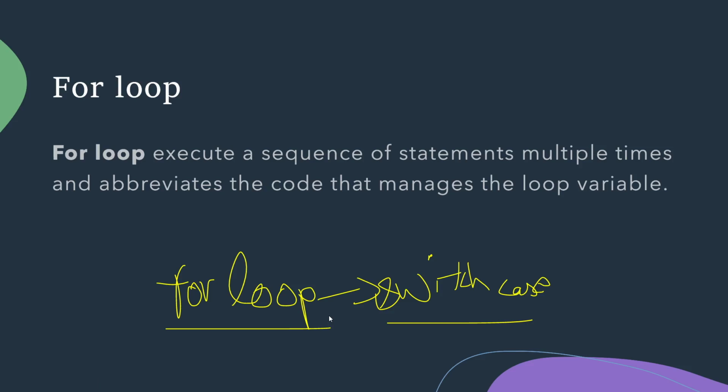So the main difference is this only. It is very much similar to the switch case. If you are working with a switch case and you want to execute the code again and again based on the variable key value, you can use a for loop, because you can just check the condition. Let's say there is a variable i which you're passing the value zero.